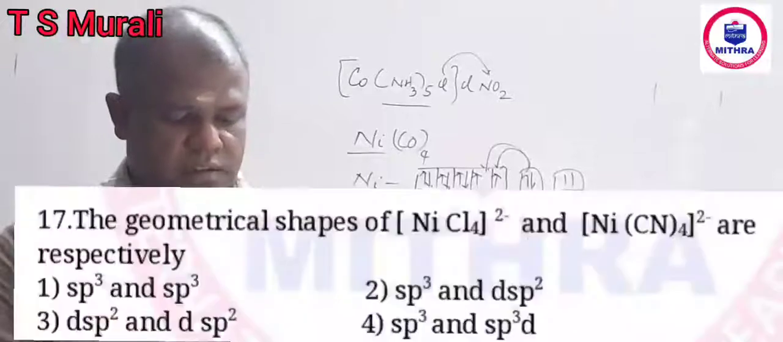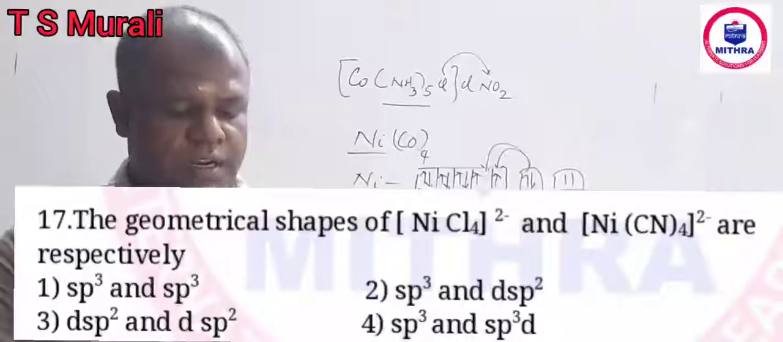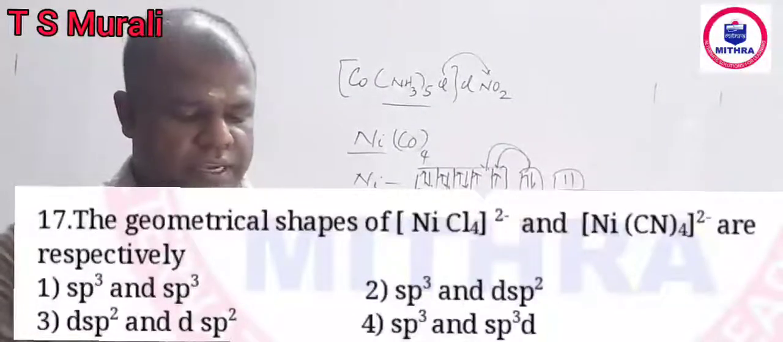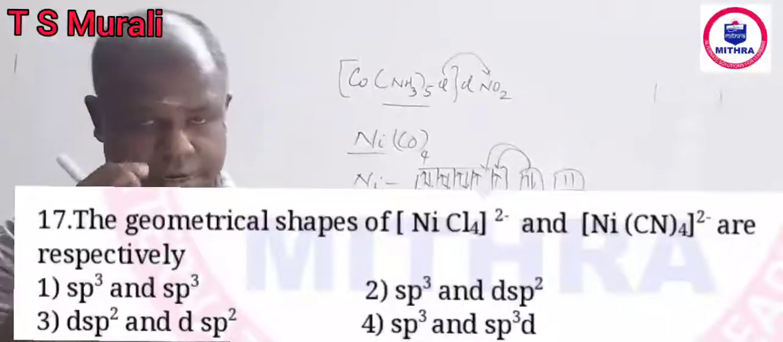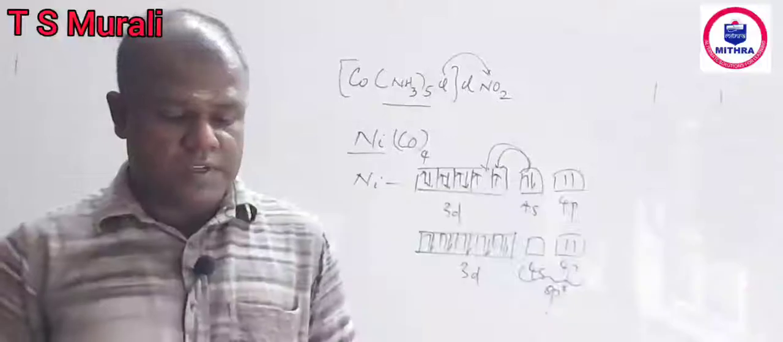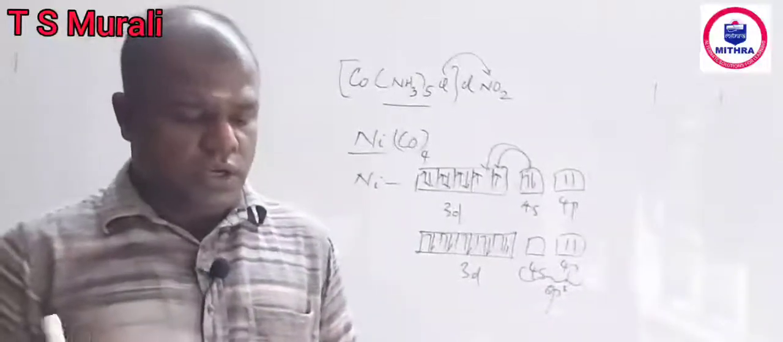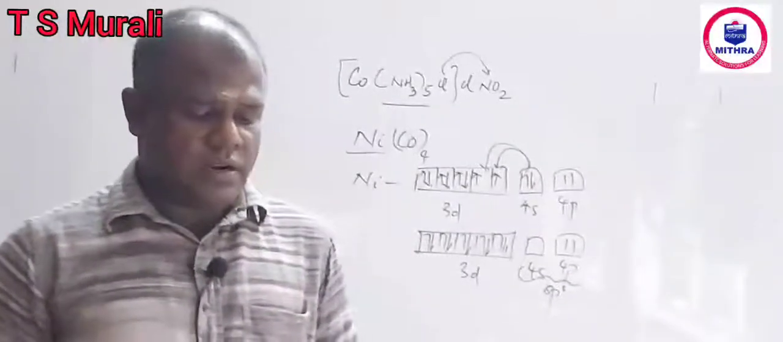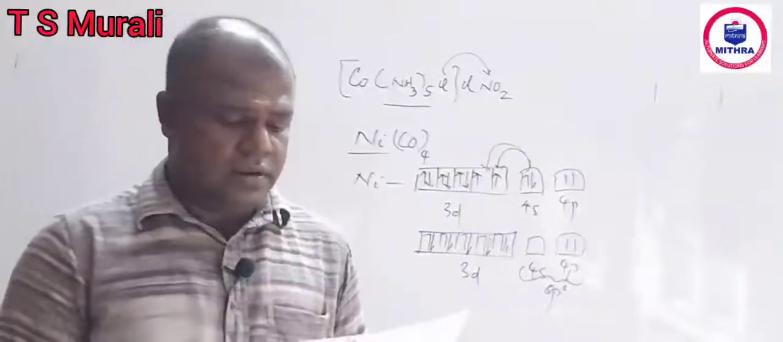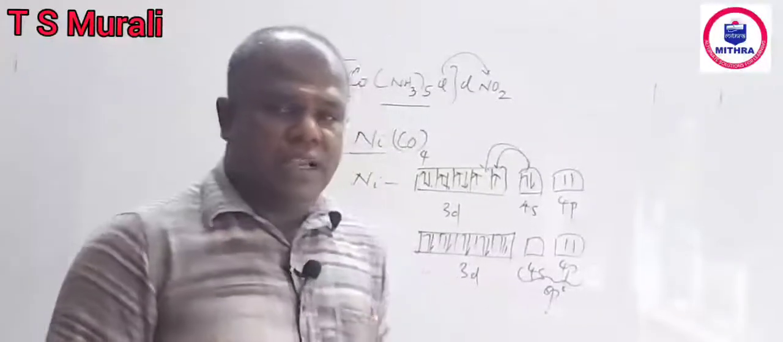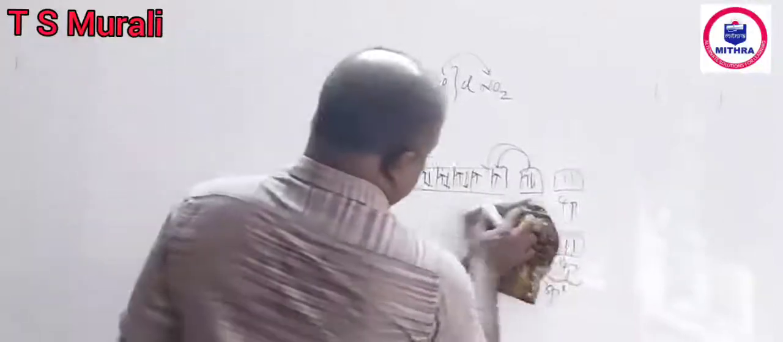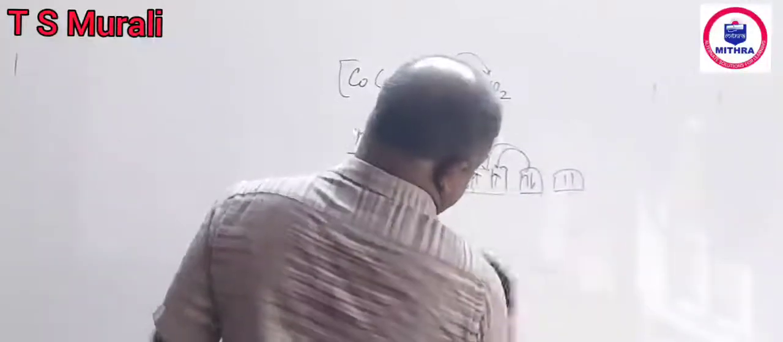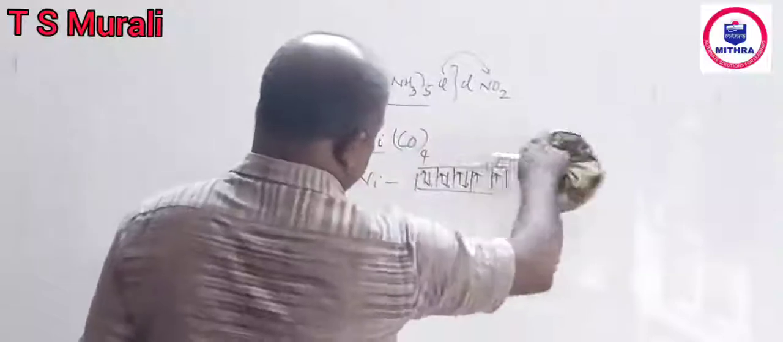Question number 17. Geometrical shape of [NiCl4]2- and [Ni(CN)4]2-. Both are nickel complexes. First compound, chlorine, weakest ligand. Second compound, cyanide, strong ligand. In both of the compounds, nickel is in +2 state. You know how this nickel is reaching +2? Nickel is reaching +2 by removing 2 electrons from the 4s level.